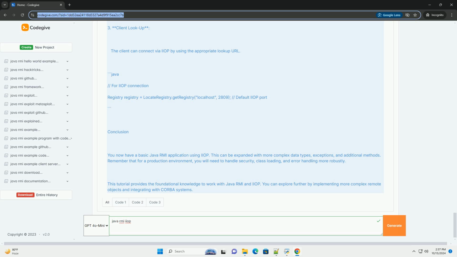Step 2, create the remote interface. Create a remote interface that extends java.rmi.Remote. This interface declares the methods that can be invoked remotely. Step 3, implement the remote interface. Create a class that implements the remote interface. This class must extend java.rmi.server.UnicastRemoteObject.